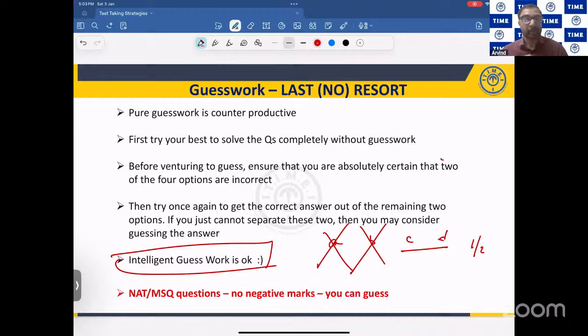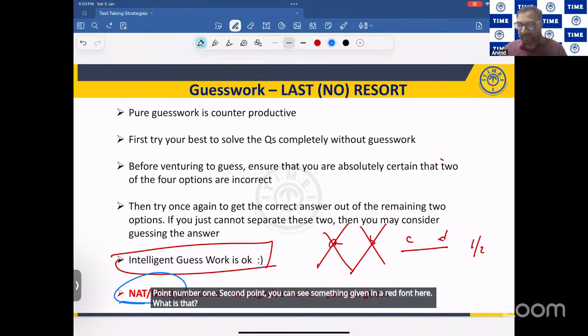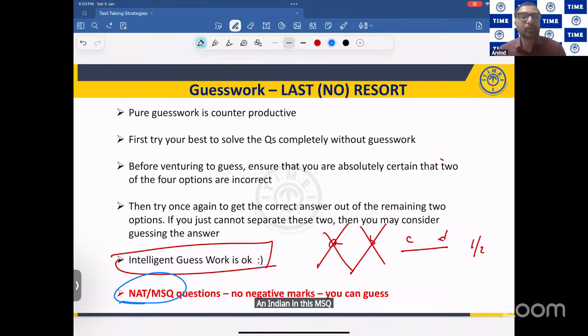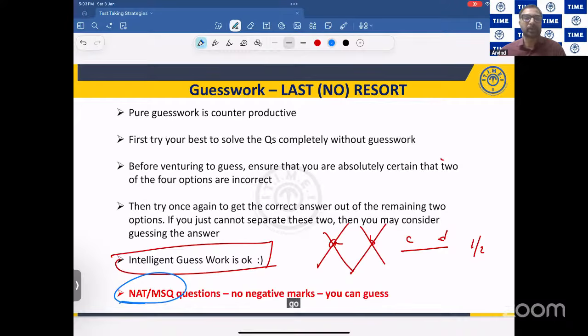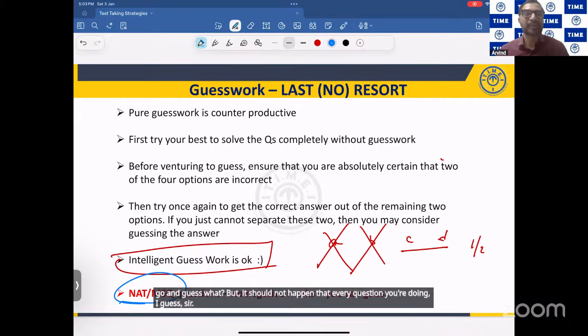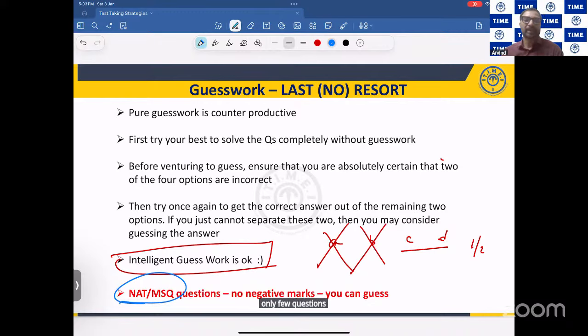That is point number 1. Second point, you can see something given in a red font here. What is that? NAT and MSQ questions have no negative marks. When there are no negative marks, please feel free to go and do guesswork. But it should not happen that for every question you are doing guesswork. Only a few questions you can do. Fine.